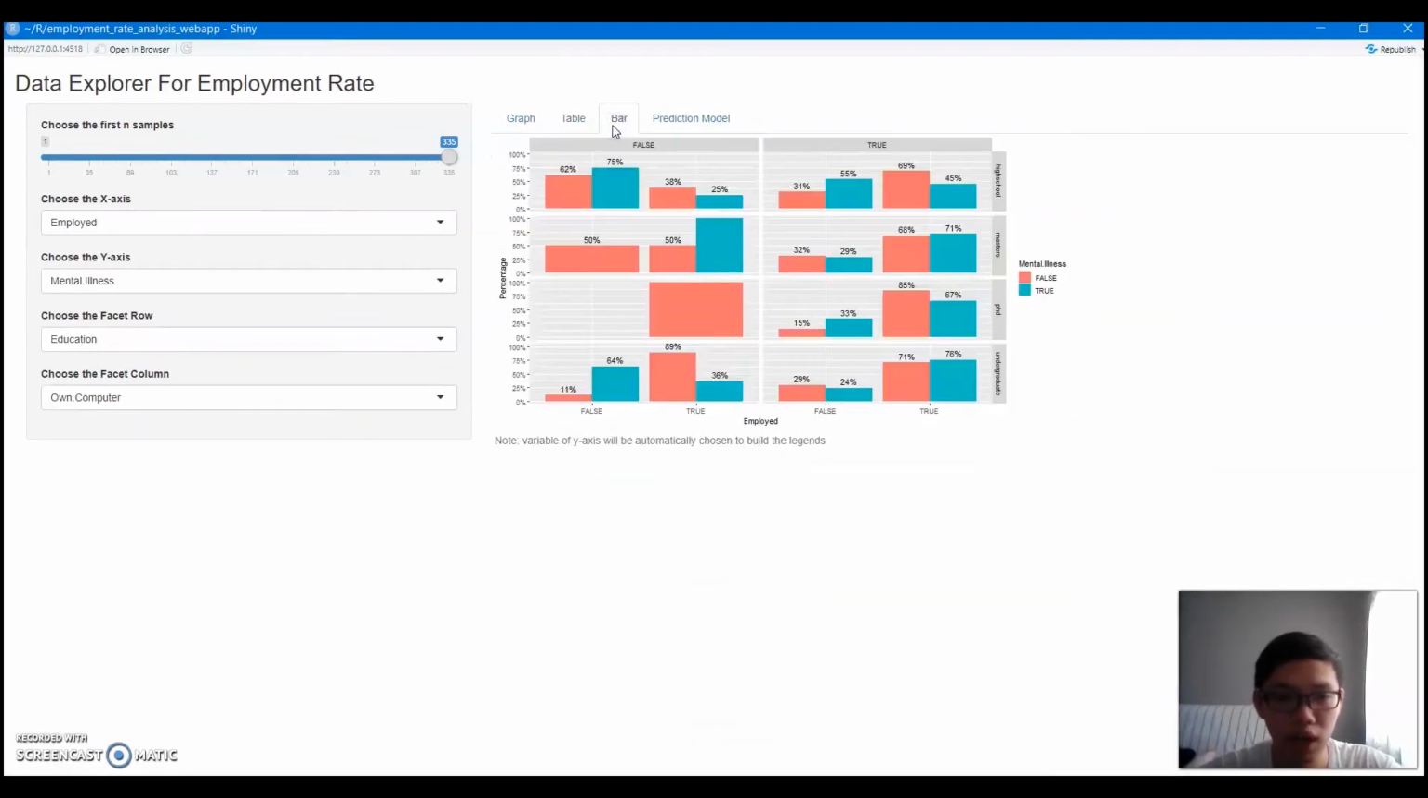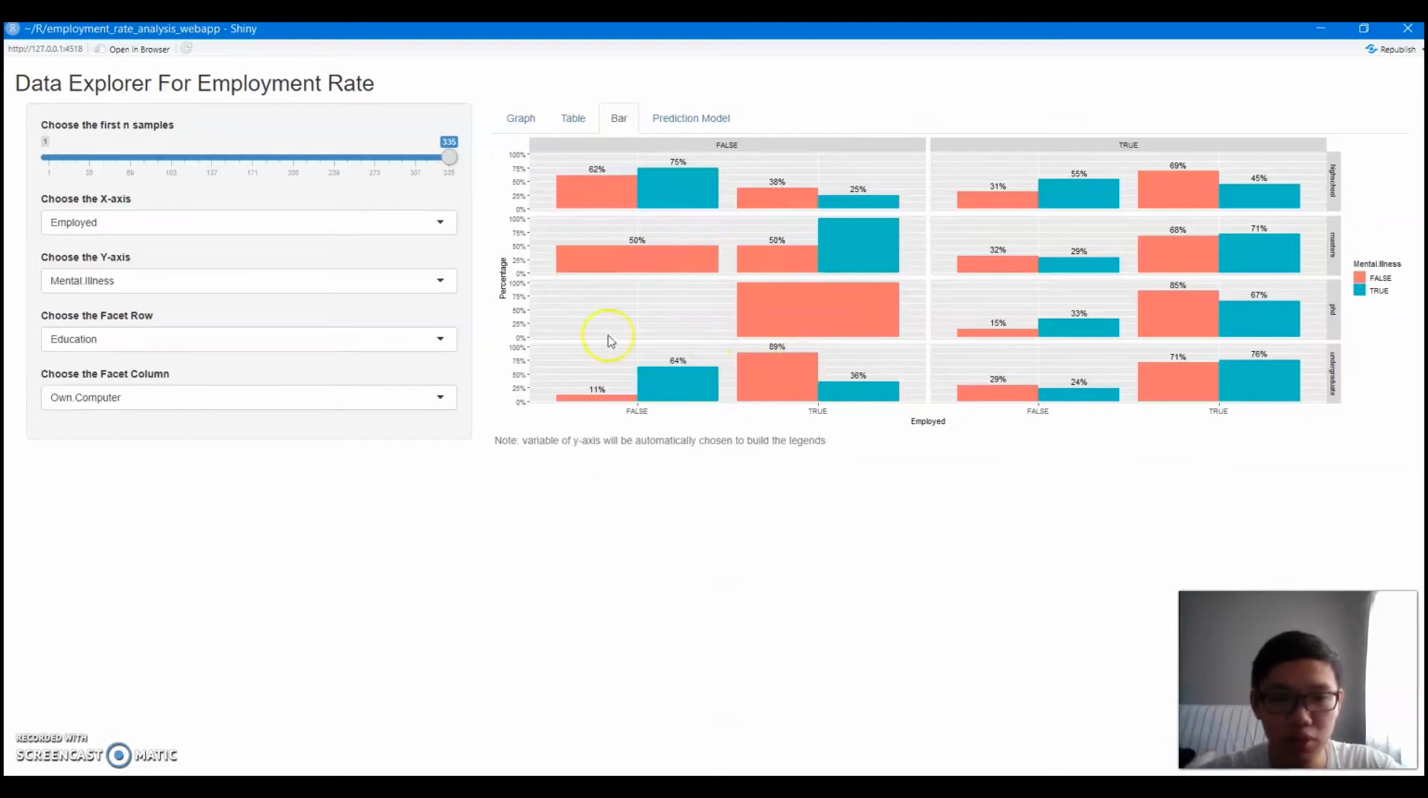Then the bar graph. The bar graph is almost the same as the graph, but the legend is by default the y-axis and you cannot change it. The y-axis here is actually the percentage of occurrence of the variable. And the x-axis here is defined as a group, like mental illness. So this is group 1 and group 2. Group 1 is false, group 2 is true.